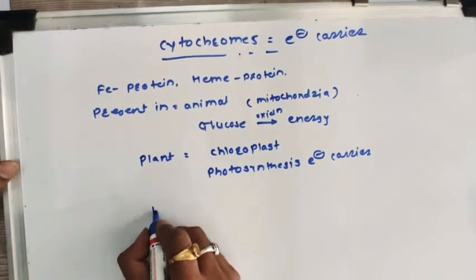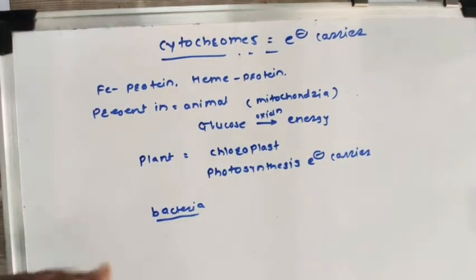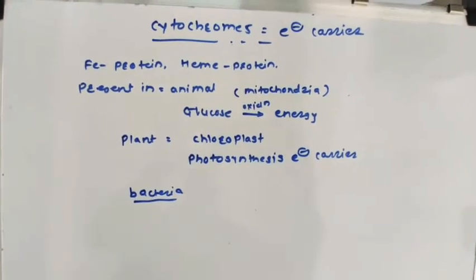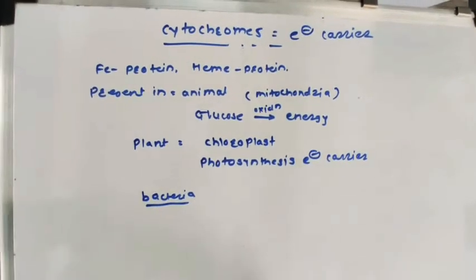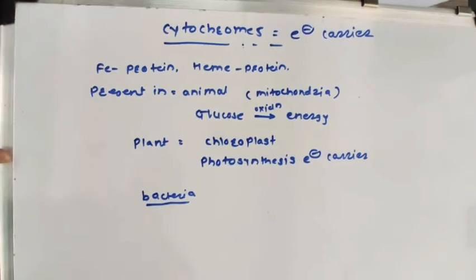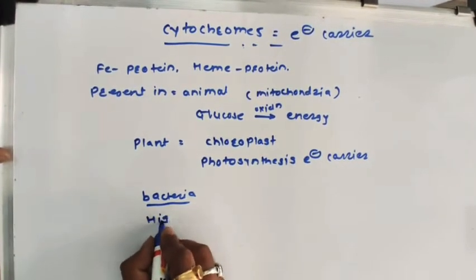Cytochromes are also present in bacteria. They play an important role there as electron carriers in various reactions. If again we think about the general features of cytochromes, these are high molecular weight proteins.